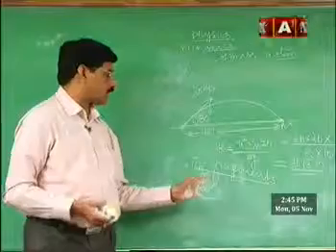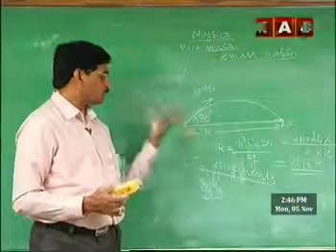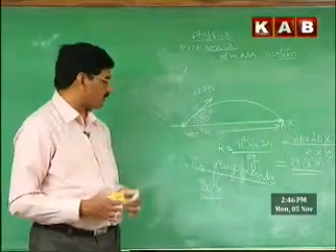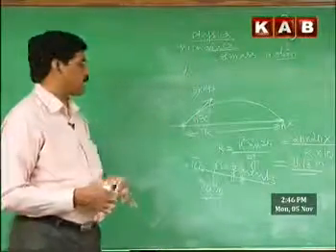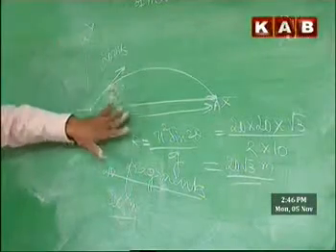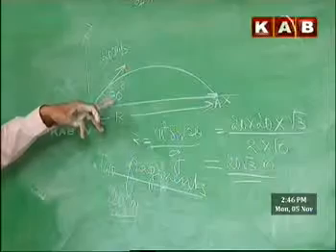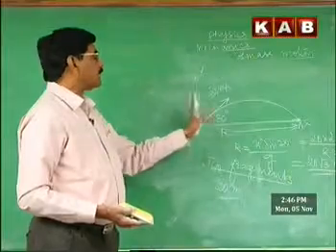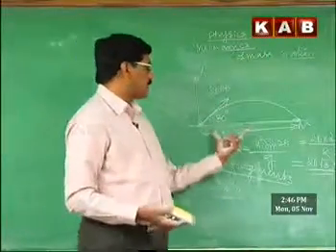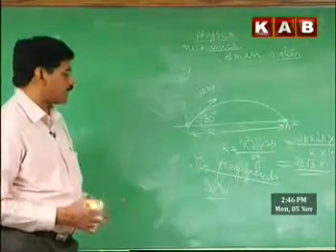During subsequent motion, both the fragments land on the ground simultaneously. If the lighter piece happened to be at a distance of 20 meters from the throwing point, where does the heavier fragment land? The problem is like this. A hand grenade is thrown into the vertical plane from horizontal ground with a velocity of 20 meters per second at an angle of 30 degrees with the horizontal. If it had not exploded, it would have landed at A, at a distance R, the horizontal range, which we calculated as 20 root 3 meters.